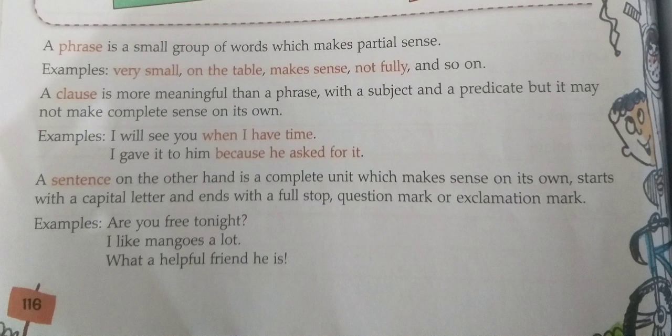For example, "very small." Here we are getting the meaning of this word, very small, and there are only two words, meaning a group of words. But we are not getting the clear sense. We are just getting the partial sense regarding the words.